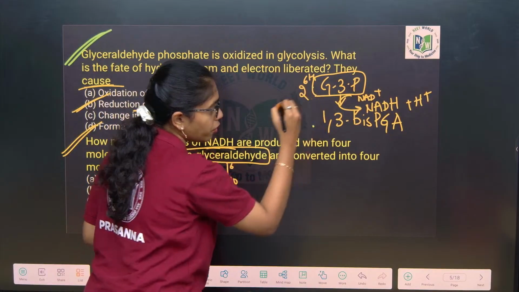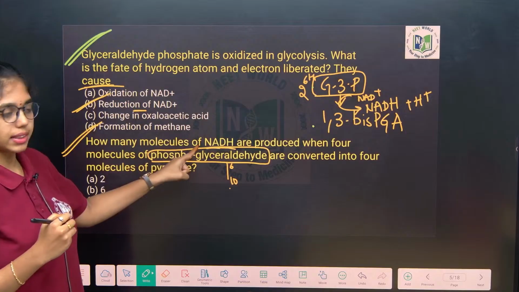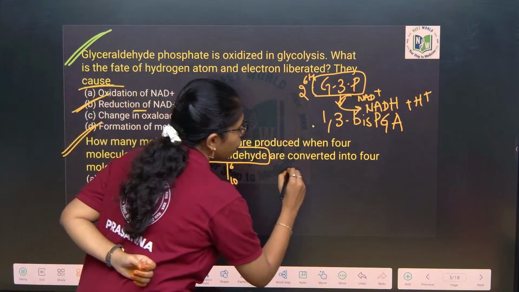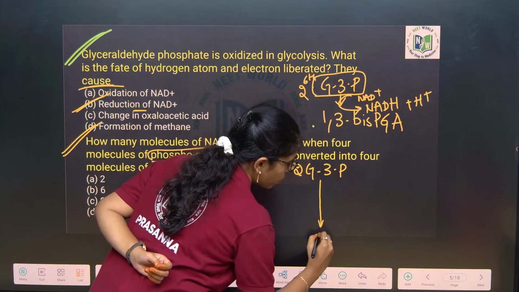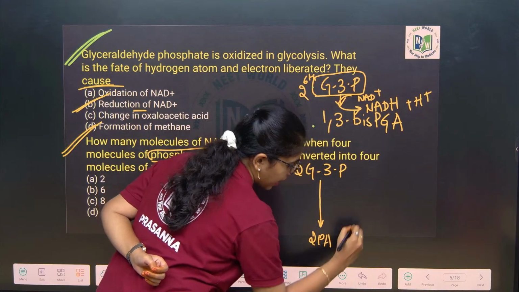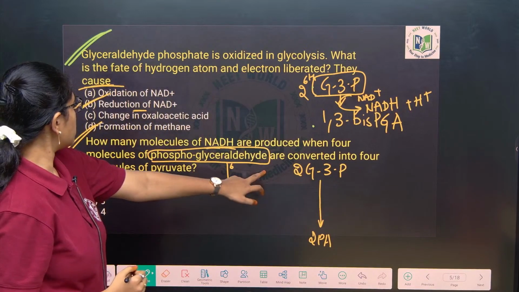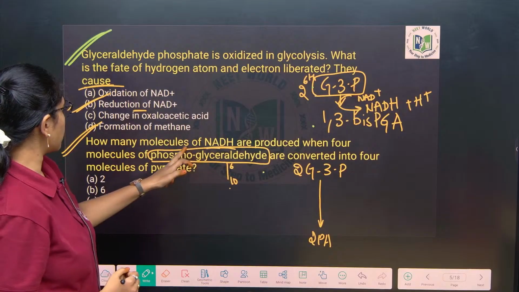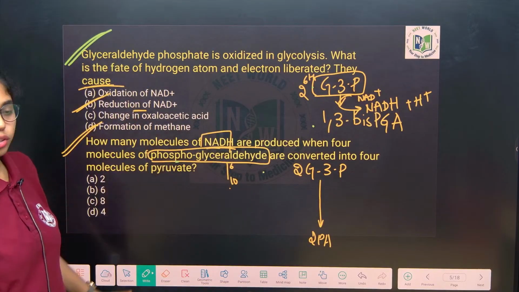2 molecules of glyceraldehyde 3-phosphate, no? Because from one glucose molecule he is asking you. So, when it is for 2 glyceraldehyde 3-phosphate to 2 molecules of pyruvic acid, how much ATP is released, how much NADH is he asking, no? How many molecules of NADH are produced from 4 molecules of G3P.